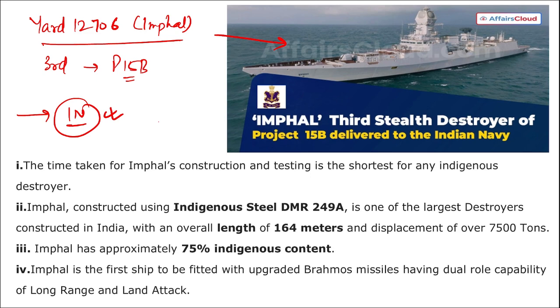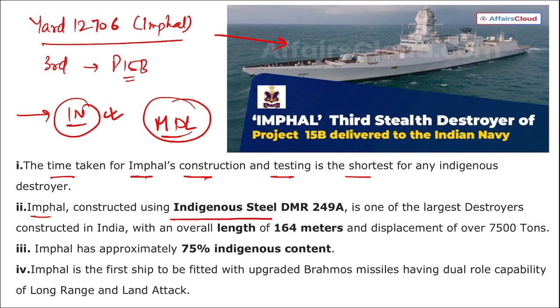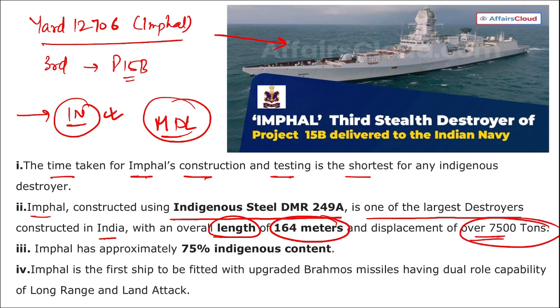Correct, and it was built where? It was built at Mazagon Dock Shipbuilders Limited. It was delivered now to Indian Navy. Also remember, the ship was designed by Indian Navy's Warship Design Bureau. Then if we talk about this Imphal, the time taken for Imphal's construction and testing is shortest for any indigenous destroyer. Imphal, constructed using indigenous steel DMR 249A, is one of the largest destroyers constructed in India, with an overall length of 164 meters, and it has a displacement of 7500 tons.